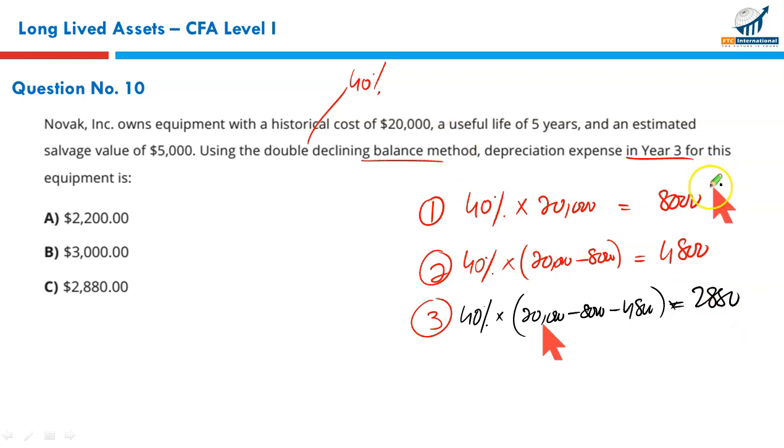This is called the double declining balance accelerated depreciation method. Depreciation was very high in the first year, lower, and very low in the third year. This is a long method, but we got the result.